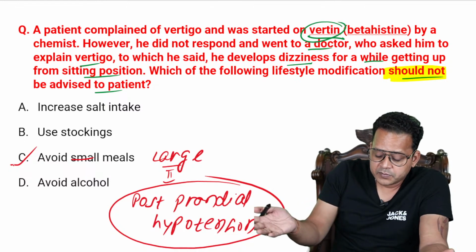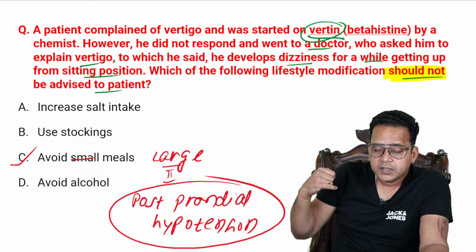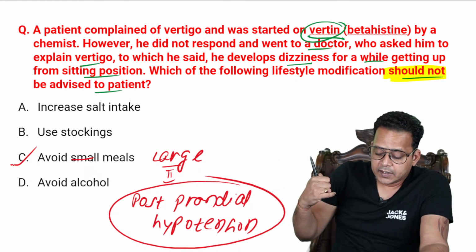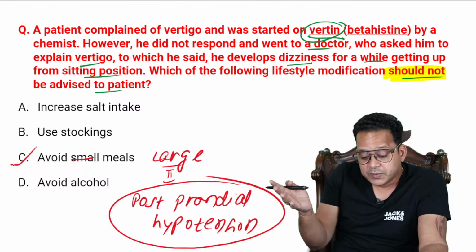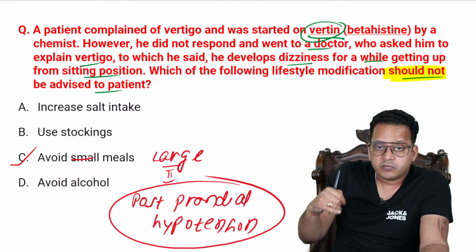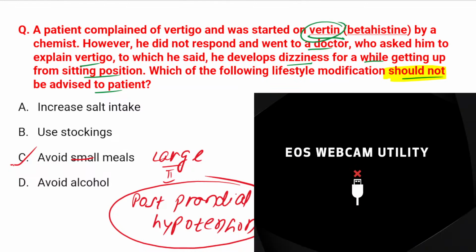So apart from this, everything is advised. Increase salt intake, use stockings. You ask the patient to avoid large meals, and avoid alcohol because alcohol itself is a vasodilator. Here, the drug of choice is midodrine. This is the MCQ they have asked, but apart from that, you should know about it as well. So answer correct, explanation wrong, it is okay. Many times you'll not know why the answer is right.